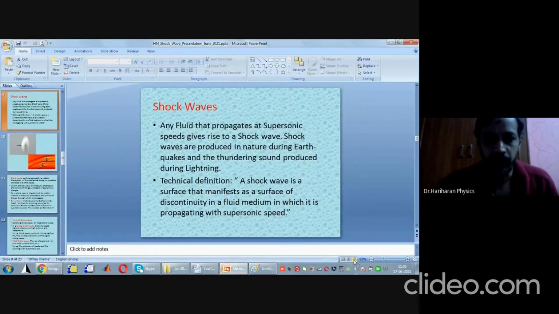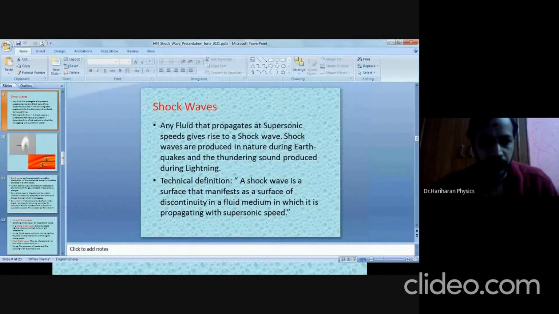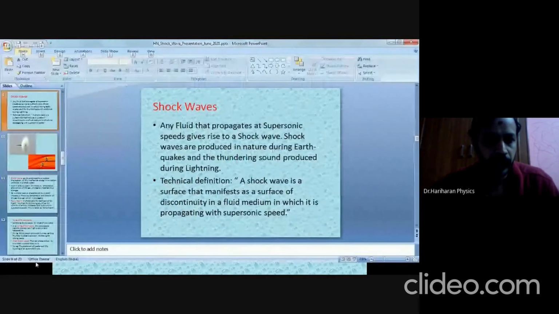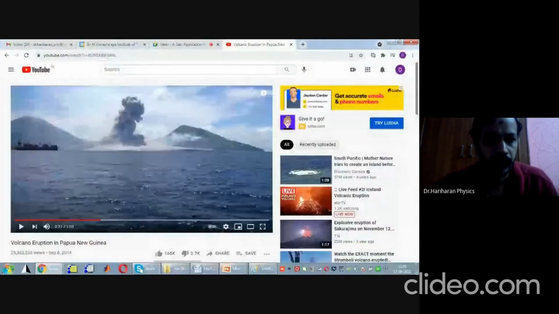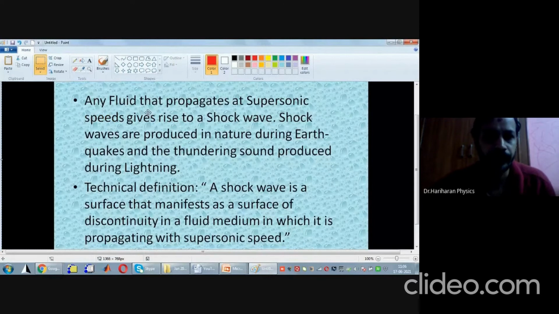Now let us get into the technical definition of shock waves. What is a shock wave? Any fluid that is moving at a supersonic speed will give rise to a shock wave.